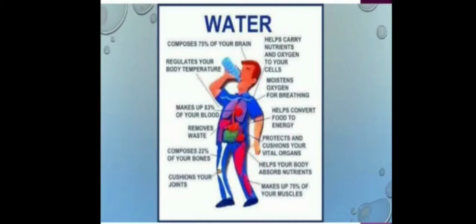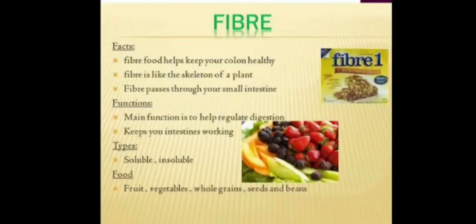Now we will discuss roughage or fiber. Okay, fibers are also called roughage or dietary roughage. So fiber is the fibrous matter in food which cannot be digested. Okay. So roughage is mainly made up of indigestible carbohydrate called cellulose, which is present in plant cell walls. Okay. And roughage is also called dietary fibers. Fibers means which can be eaten.